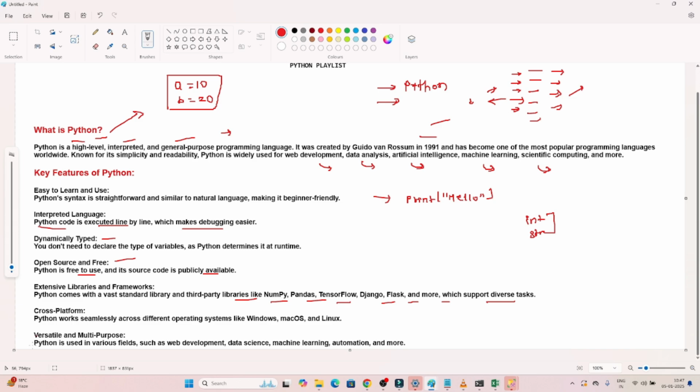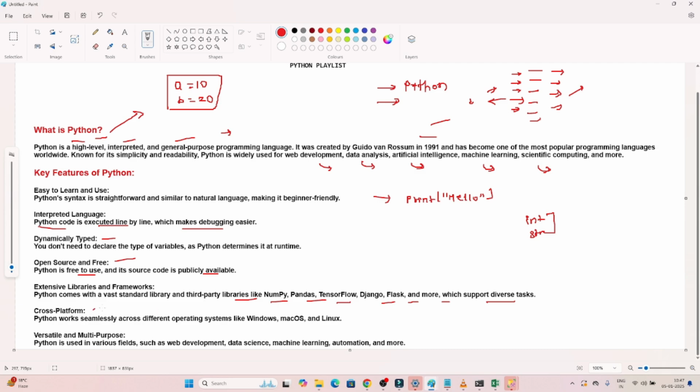Because in Python we have so many libraries available, and we can easily connect with other software. Like if you have to connect with a database and all, it is very easy. So because of all this flexibility, Python is very famous.